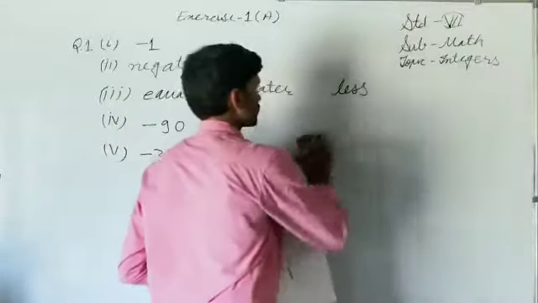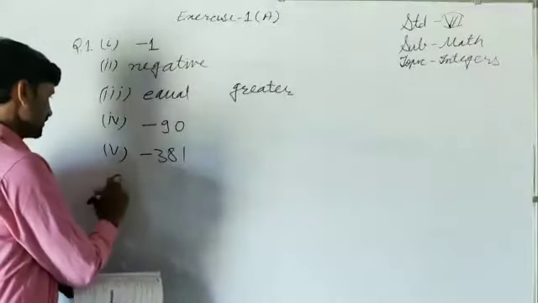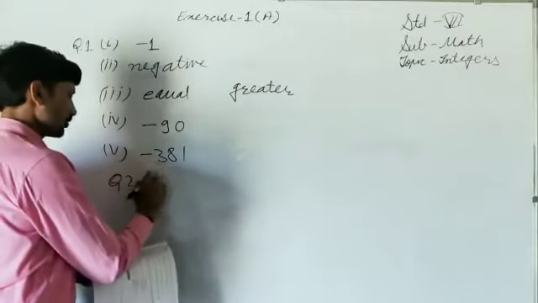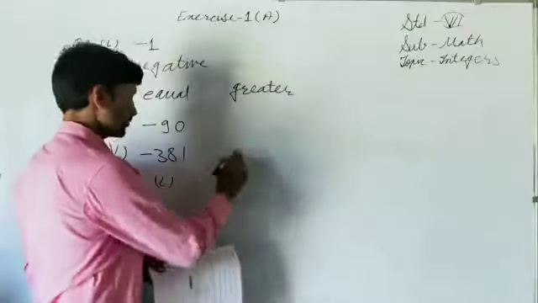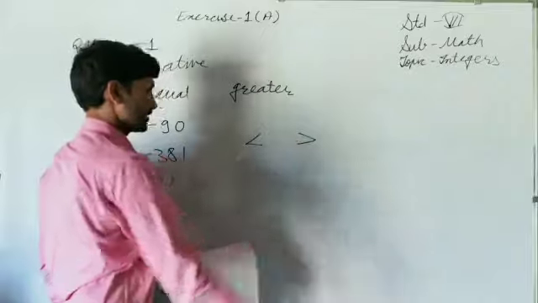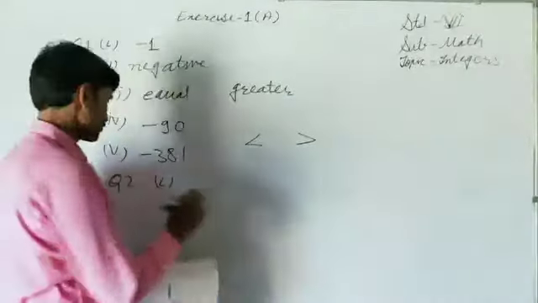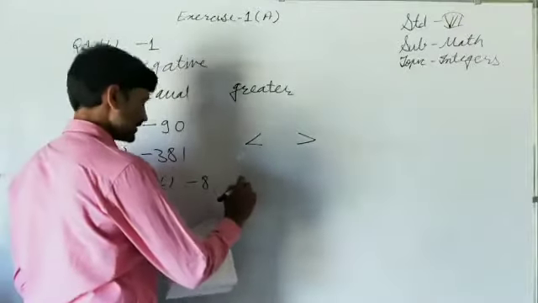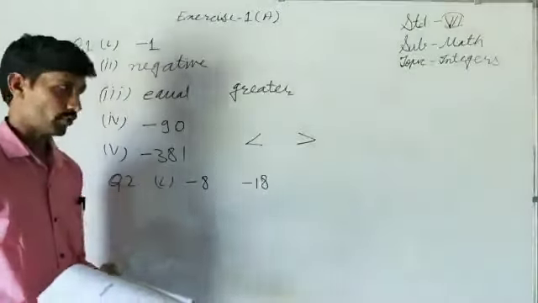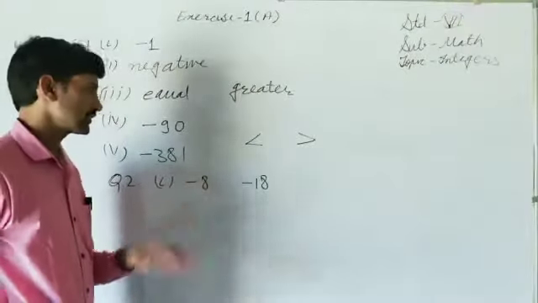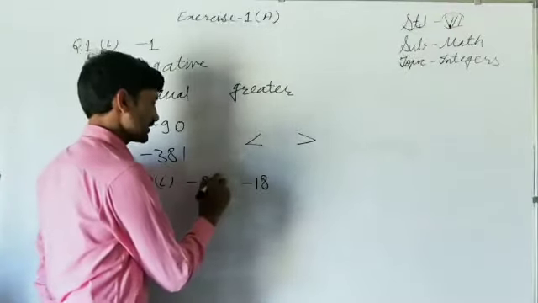So this was your first question. Second question is very easy. What is given in the first part of the second question? Replace the blank by this symbol or that symbol, smaller than or greater than, to make the statement true. So this is minus 8, and this is minus 18. Which integer is greater or smaller? We had discussed this in 6th standard in great detail. So minus 8 is greater than minus 18.